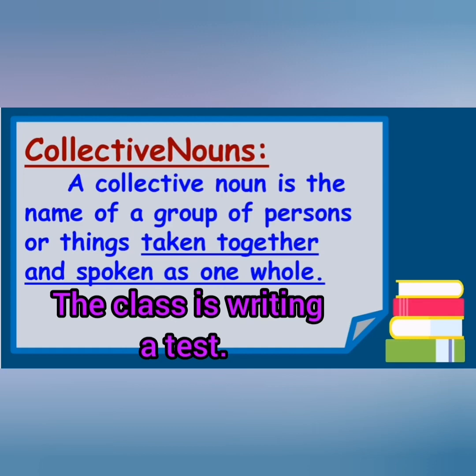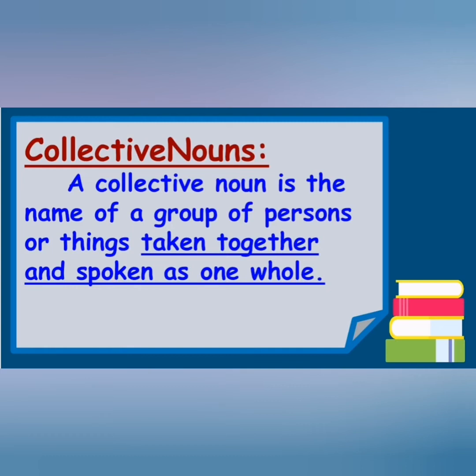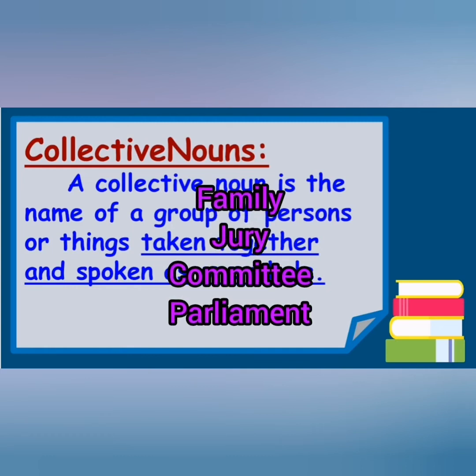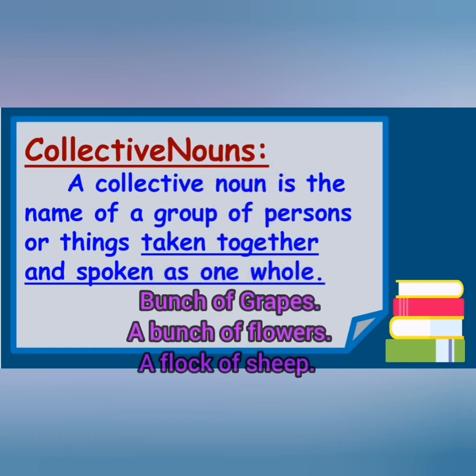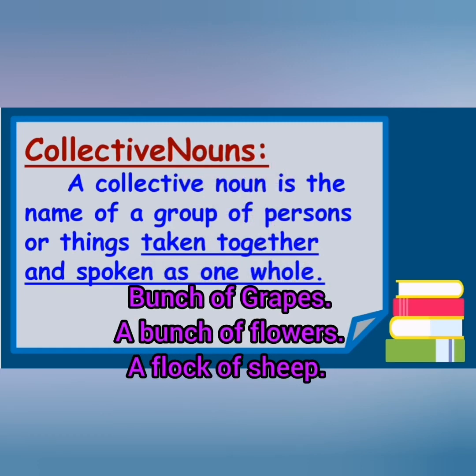It can be, for example, family, jury. Jury means a group of judges. Parliament, committee. Understood? Some other collective nouns are a bunch of grapes, a bunch of flowers, a flock of sheep. Understood?